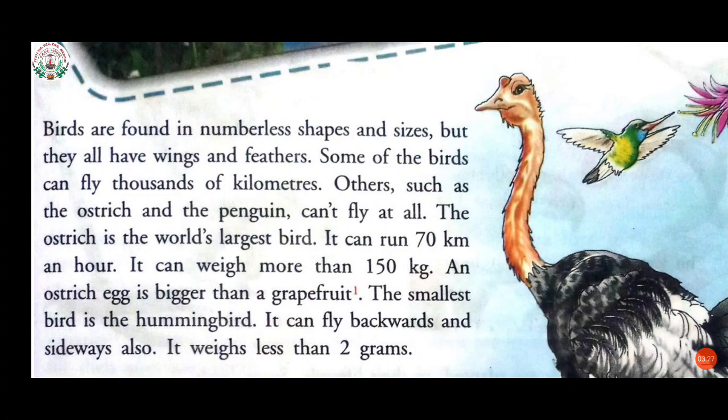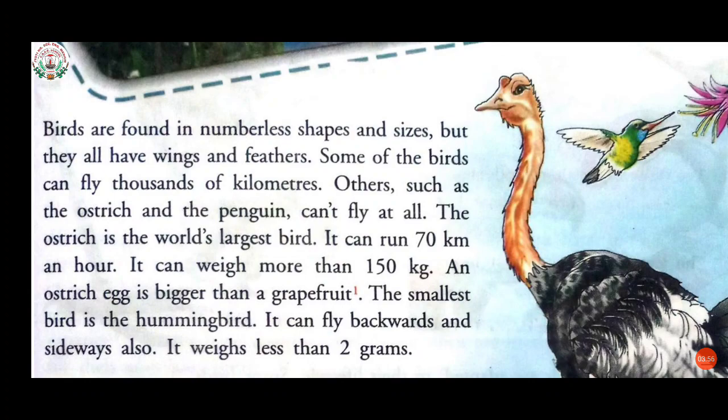Now, it is given that many of the birds can fly with the help of their wings thousands of kilometers. They can travel thousands of kilometers. And others, such as the ostrich and the penguin, can't fly at all. It means they have wings and feathers, but still they can't fly.